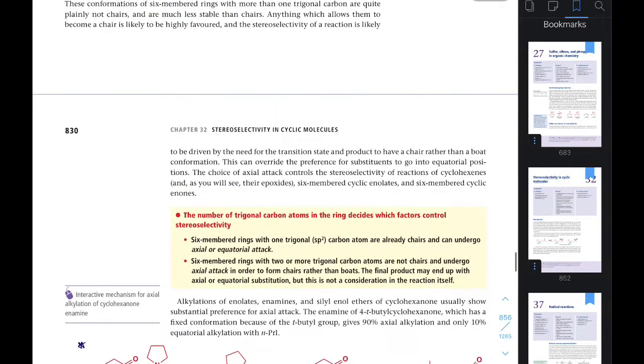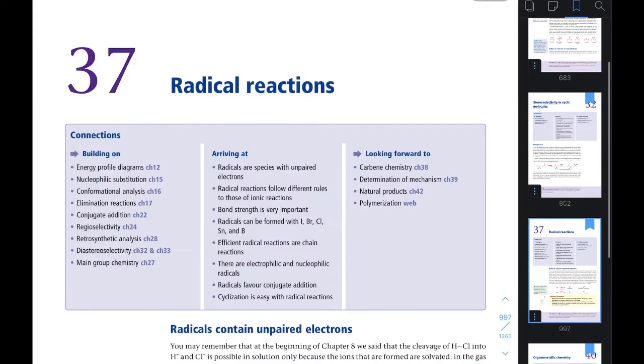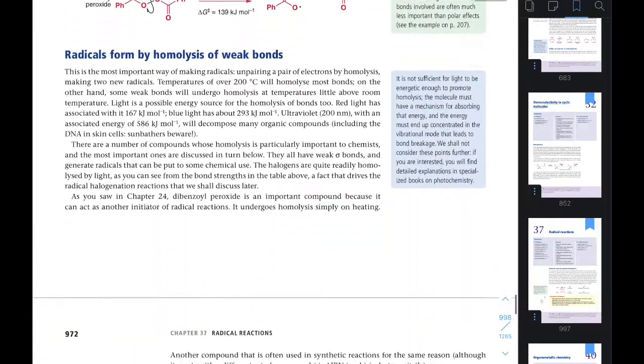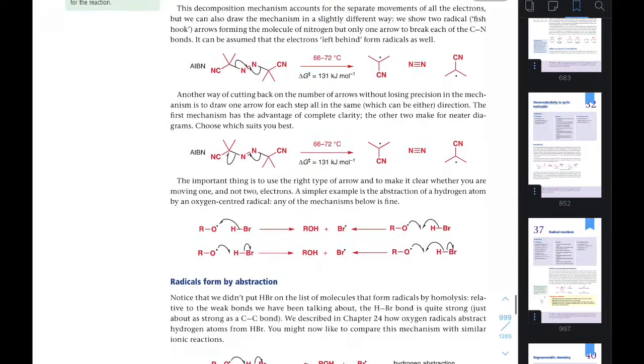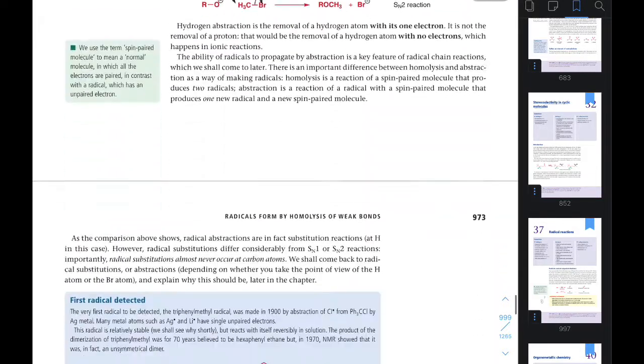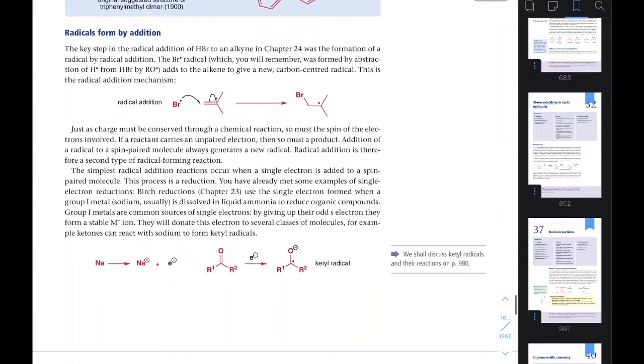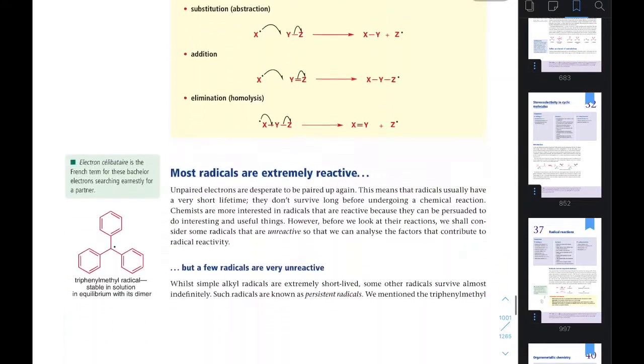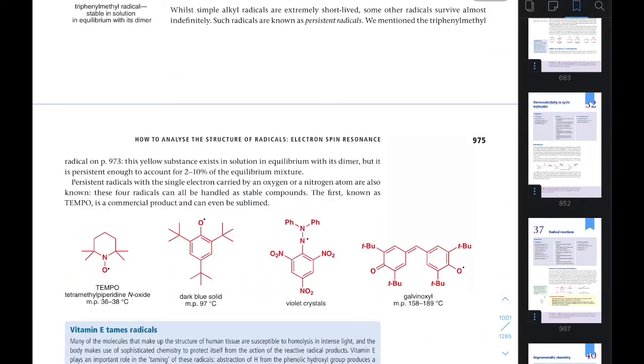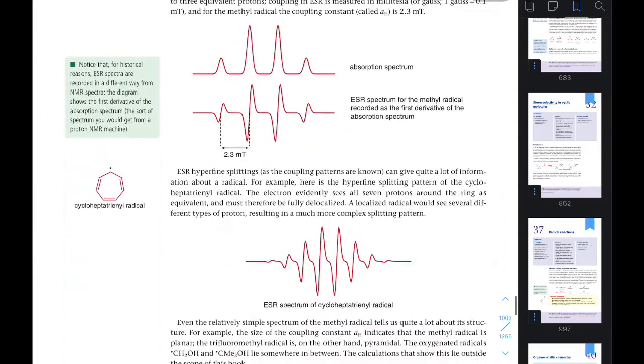Okay, now the third chapter I will recommend is radical reactions. In organic chemistry we mainly face ionic reactions and radical reactions. A radical reaction is a very fast type of reaction. An electrophilic radical will attack a nucleophilic center, and a nucleophilic radical will attack an electrophilic center. How does this happen, and why is an electrophilic radical stable and a nucleophilic radical also stable?